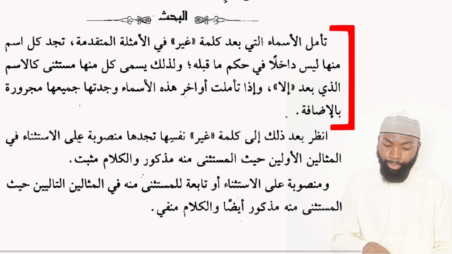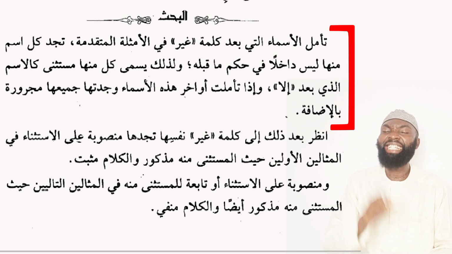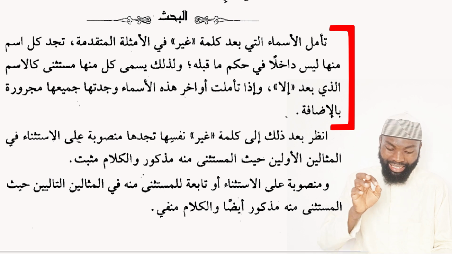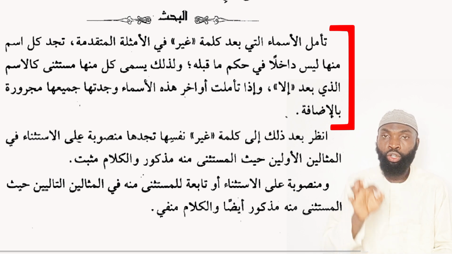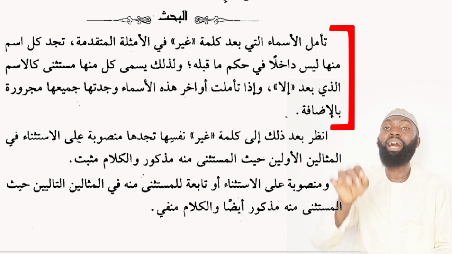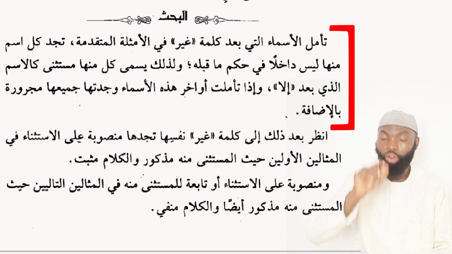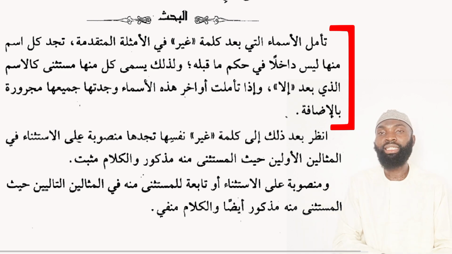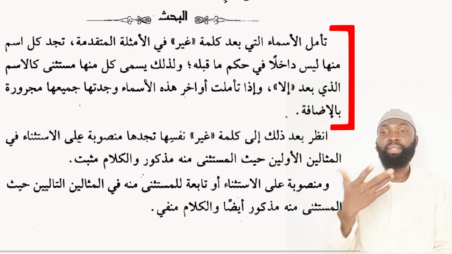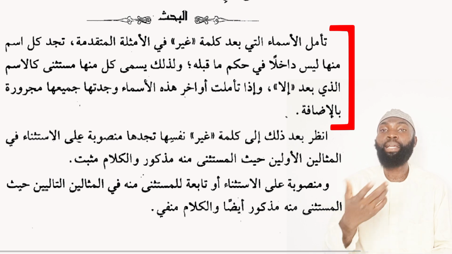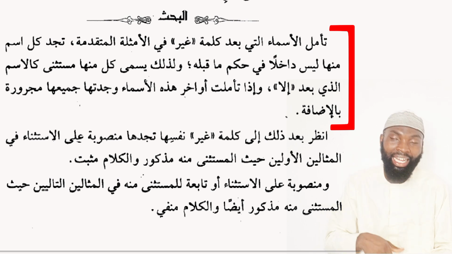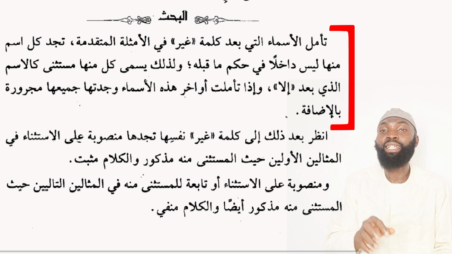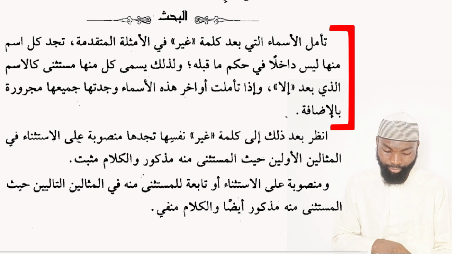ولذلك يسمى كل منها مستثنى كالاسم الذي بعد إلا. It is for this reason that the noun which comes after the word ghayru, ghayra or ghayri is called al-mustathna, which is what? The excepted noun, just like the nouns that appear after the word إلا.